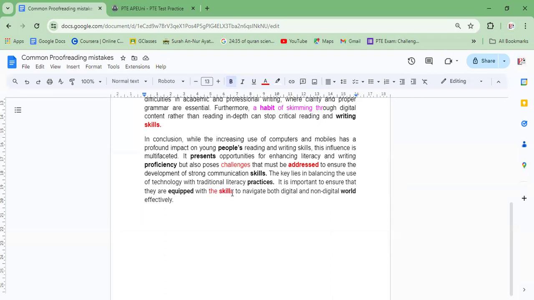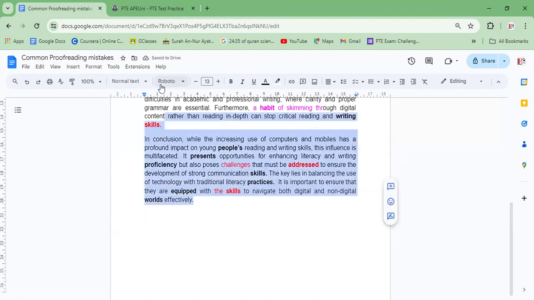So here the specifies that the sentence refers to a particular skills necessary for both digital and non-digital words. And maybe it is used, the skills refer to recognized set of skills which are related to literacy in digital and non-digital contexts. Okay, so here the thing that is like skill is plural, but here it is specified, plural is specified to navigate both digital and non-digital. So two things, so it will be words.